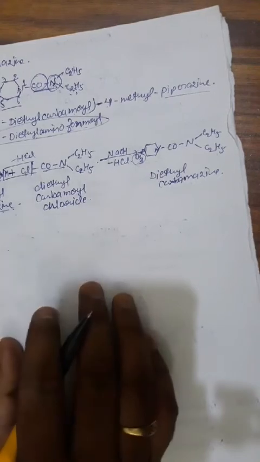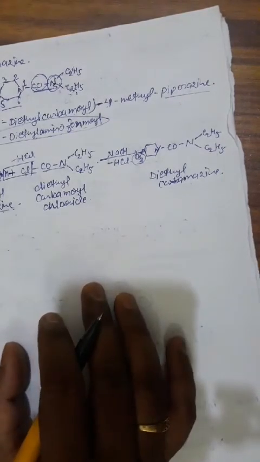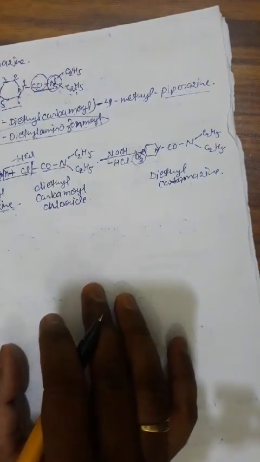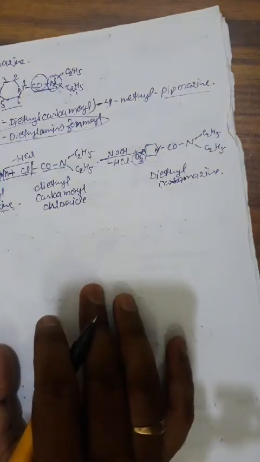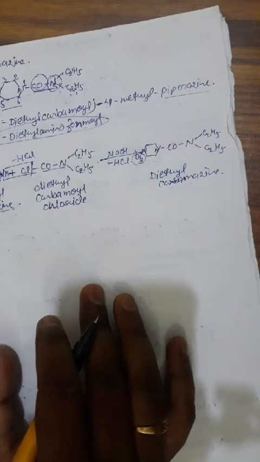What is the mechanism of action of this drug? In the literature, the well-known mechanism of action of diethylcarbamazine is not clear, but in a few publications the mode of action has been given.